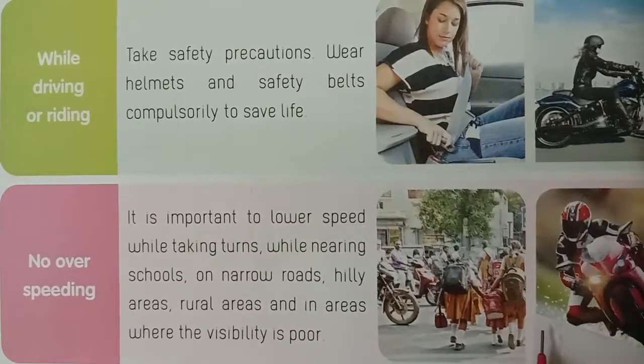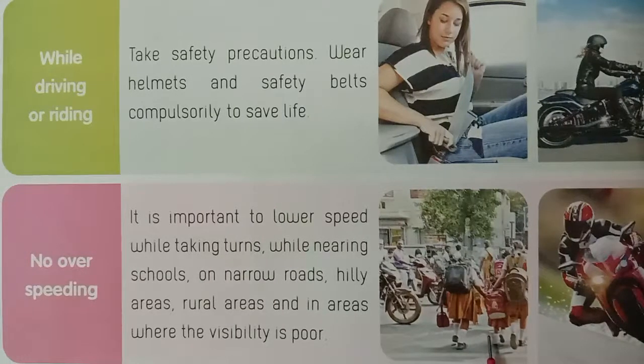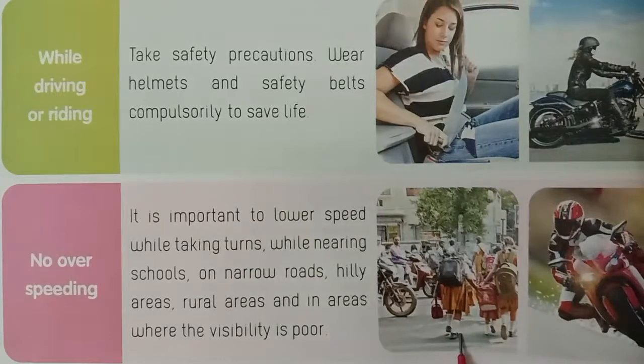It is important to lower speed while taking turns, while nearing schools, on narrow roads, in hilly areas, rural areas and in areas where the visibility is poor. Okay, children, no over speeding in school areas, narrow roads and rural areas.